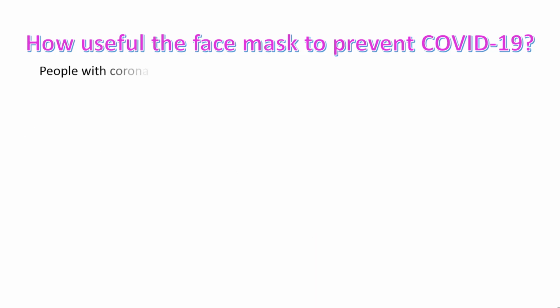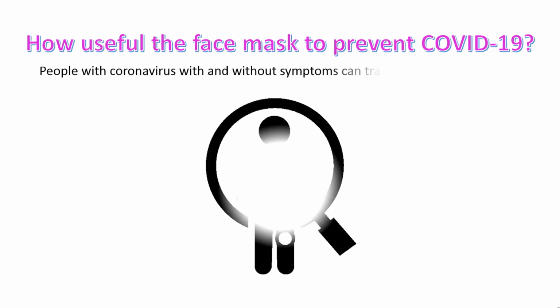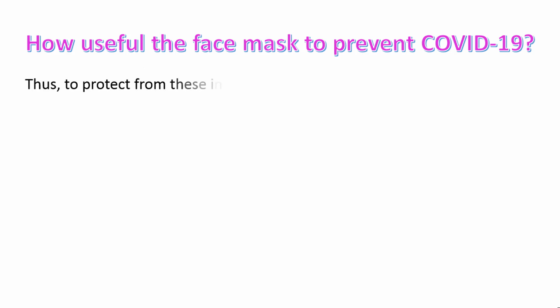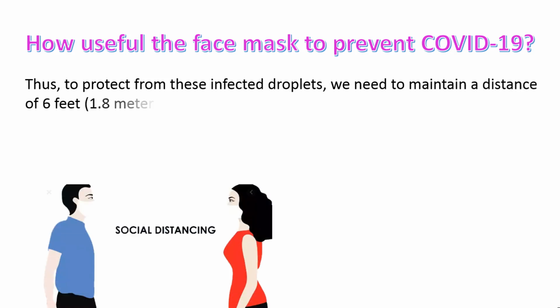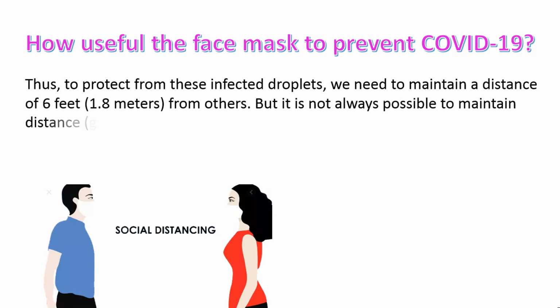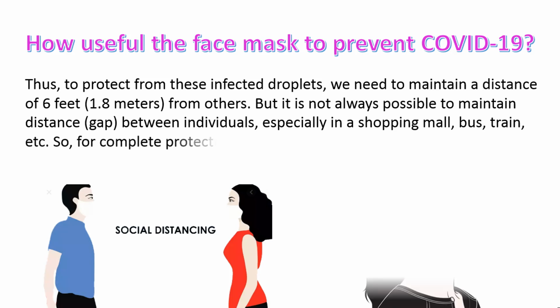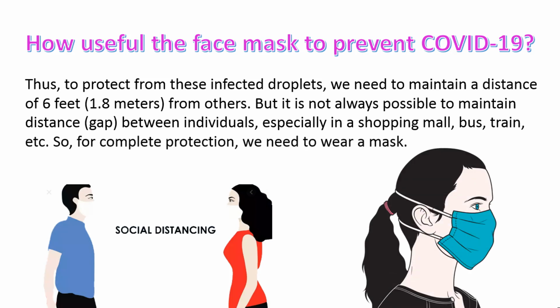People with coronavirus, with or without symptoms, can transmit the virus to others. Thus, to protect from these infected droplets, we need to maintain a distance of 6 feet, 1.8 meters from others. But it is not always possible to maintain a distance gap between individuals, especially in a shopping mall, bus, train, etc. So, for complete protection, we need to wear a mask.